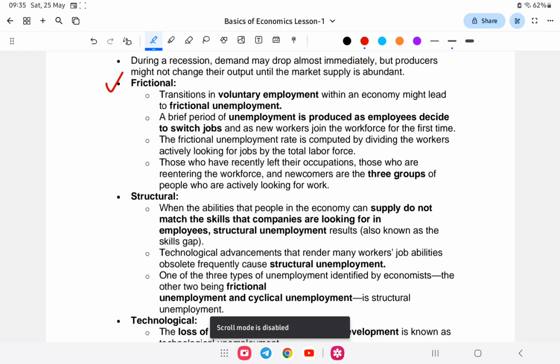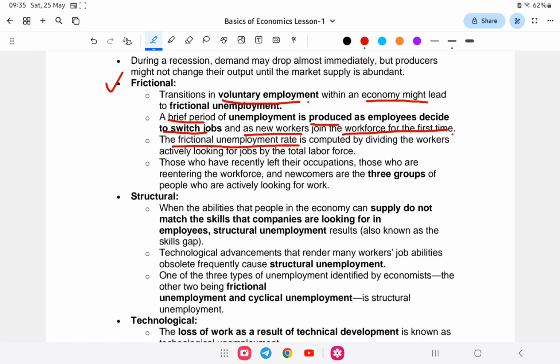Frictional, though I've already told you, transition in voluntary employment within an economy might lead to frictional unemployment. A brief period of unemployment is produced as employees decide to switch jobs and as new workers join the workforce for the first time. The frictional unemployment rate is computed by dividing the workers actively searching for jobs by the total labor force. Next to structural unemployment.